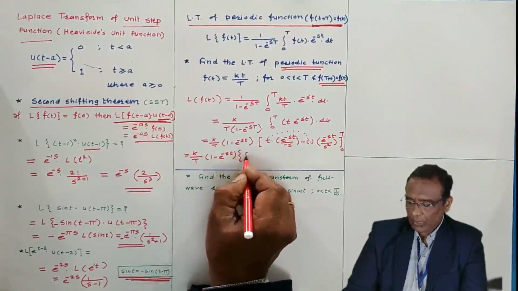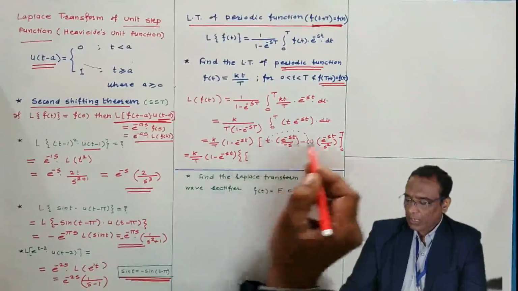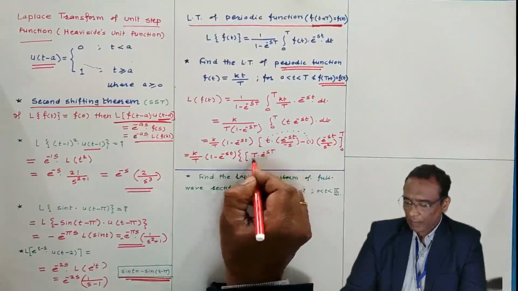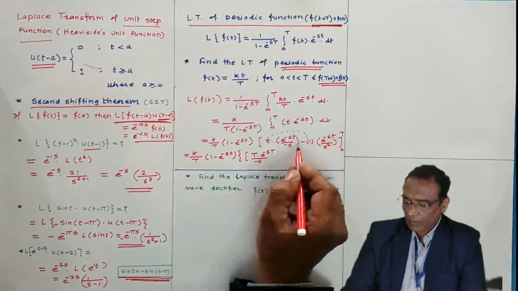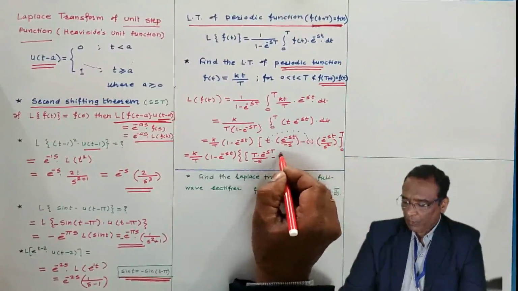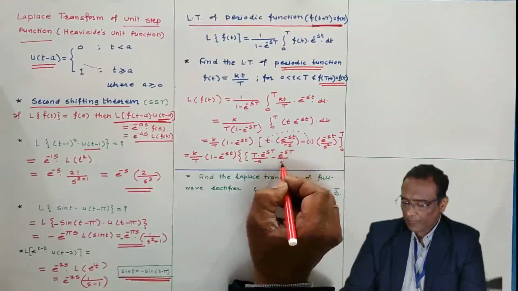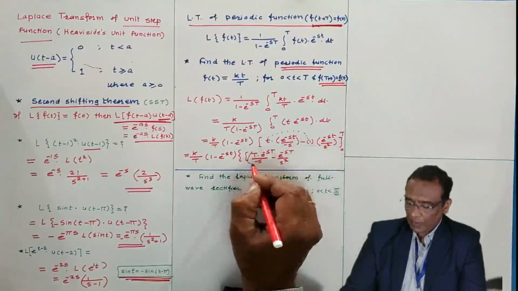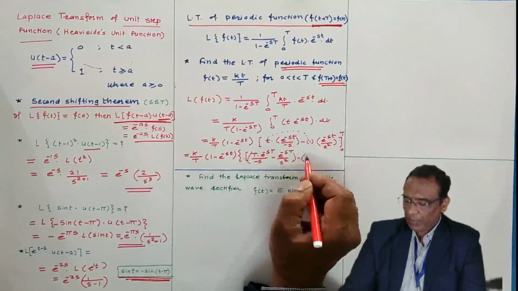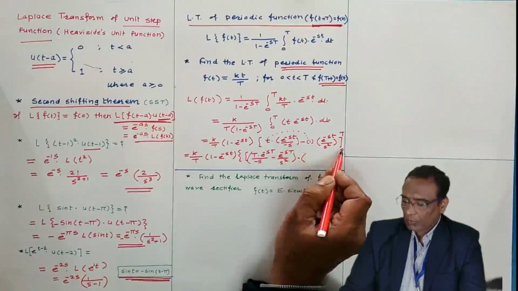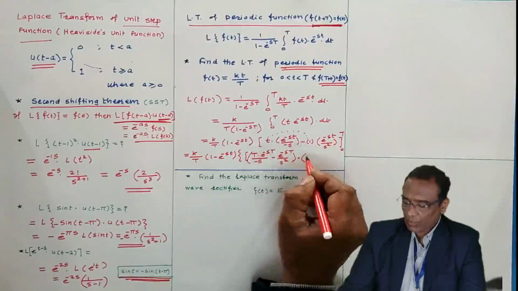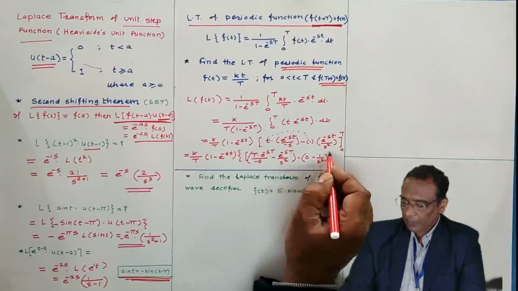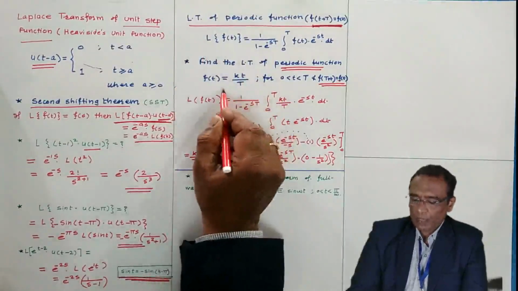What am I going to do? Directly put small t equal to capital T: e to the power minus sT by minus s, minus e to the power minus sT by s square. Put small t equal to capital T, and minus the lower limit: put small t equal to 0. If you put t equal to 0, it will be 0. Minus e to the power 0 is 1, it's 1 by s square. So this is the Laplace transform of this function.